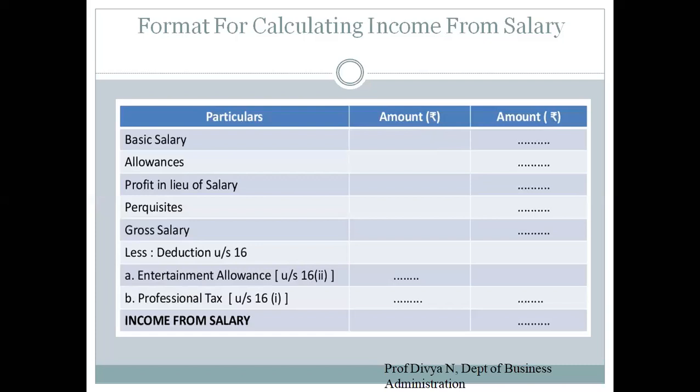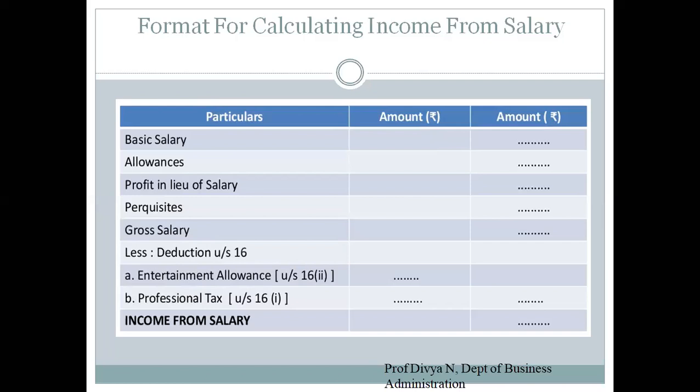Then we are going to add perquisites. Perquisites, like allowances, are more like giving an asset or a facility than cash. In allowances, they were paid some cash to meet the expenses. In perquisites, they will be provided with a facility or an asset to meet their daily necessities.